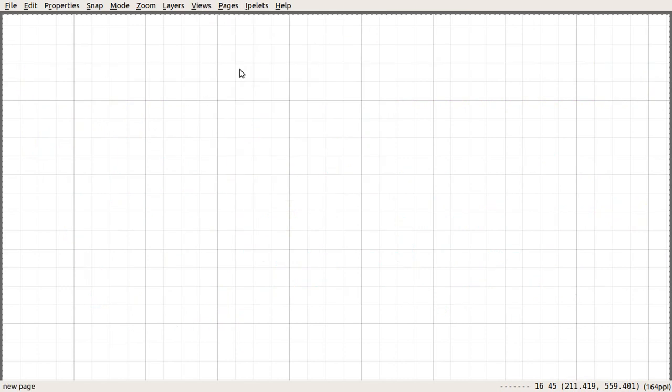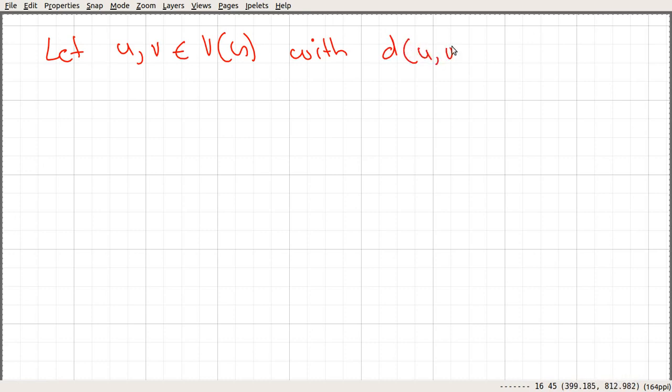Let's consider two vertices u and v in the vertex set of the graph G, in such a way that the distance between u and v is equal to the diameter of the graph G. So these two vertices belong to the periphery of that graph.